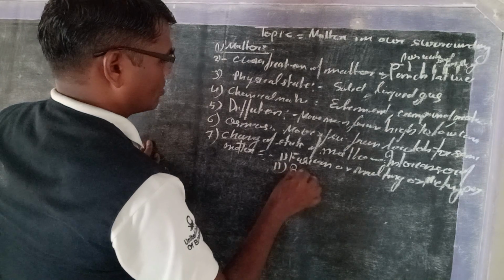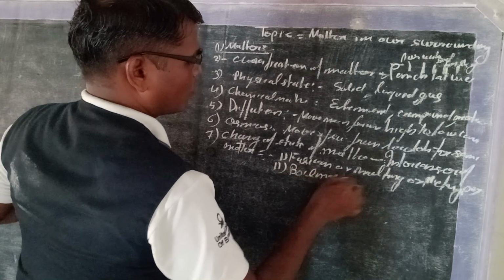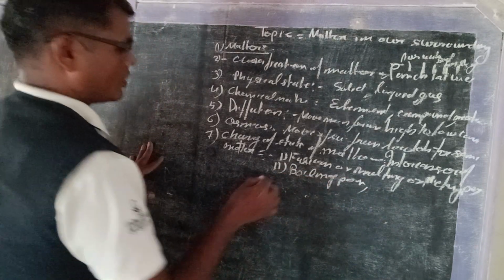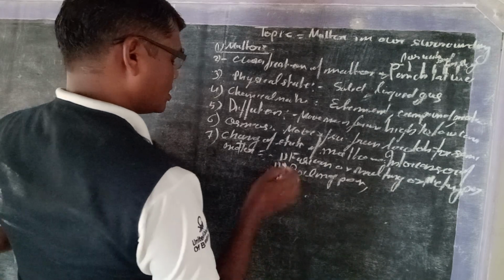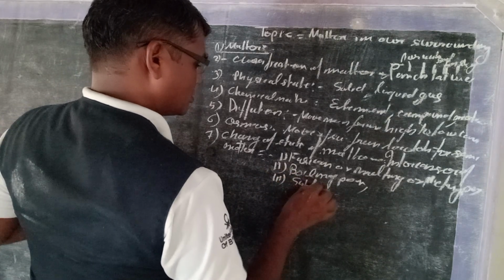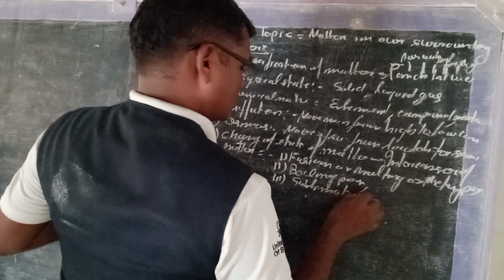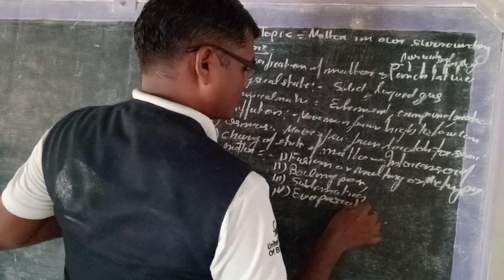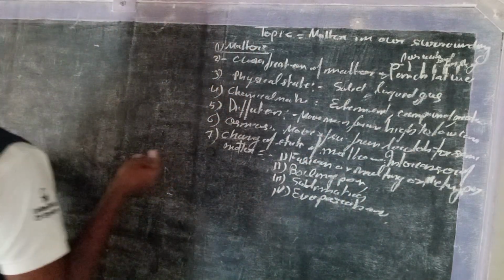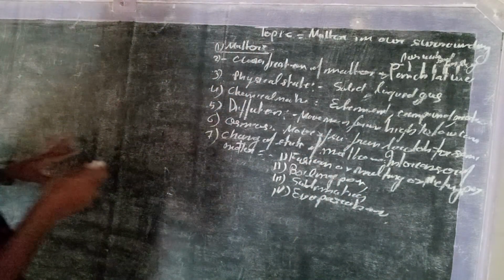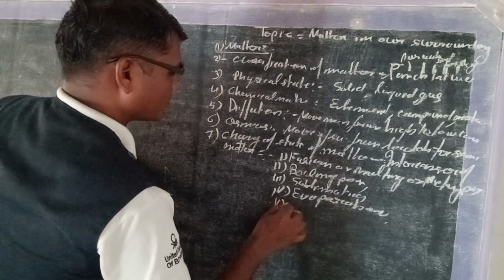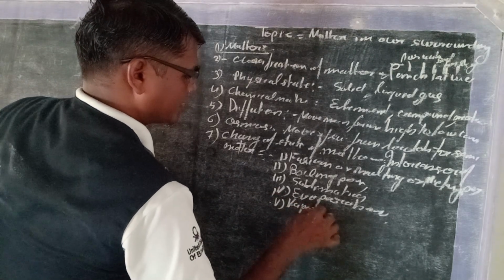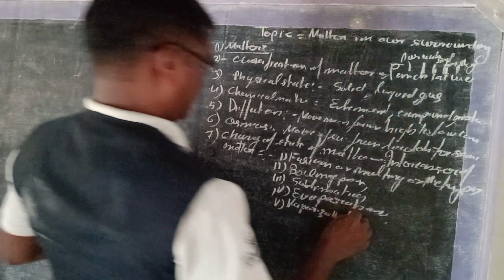Third is sublimation. Fourth is evaporation, or vaporization. Fifth is freezing point.